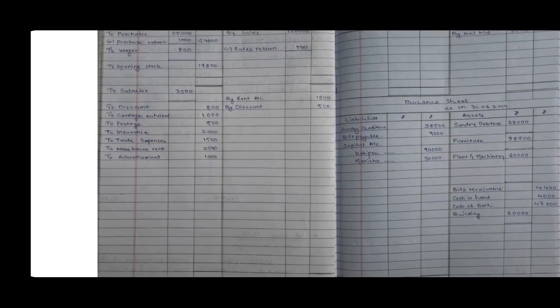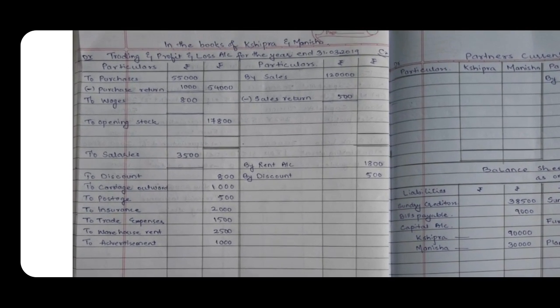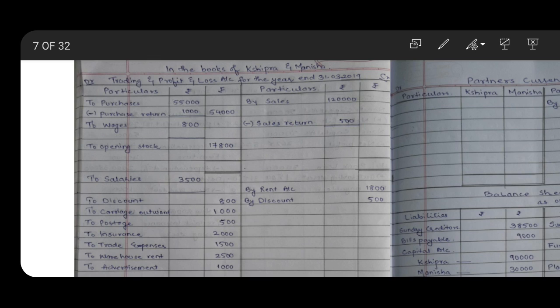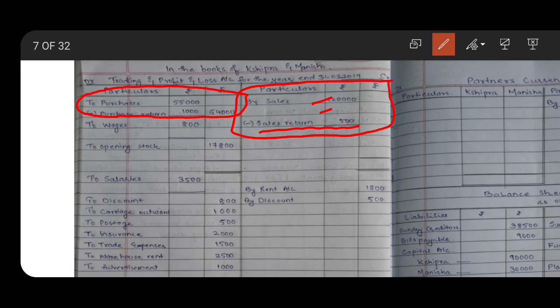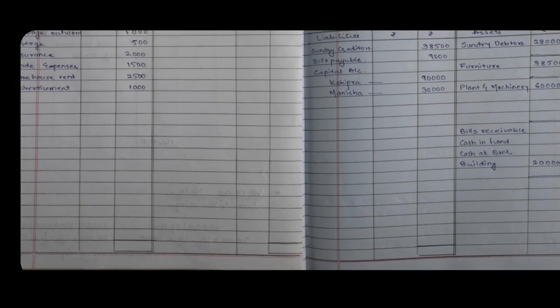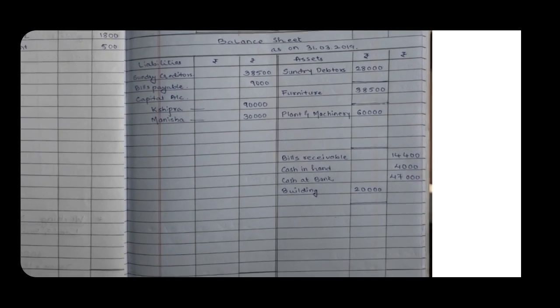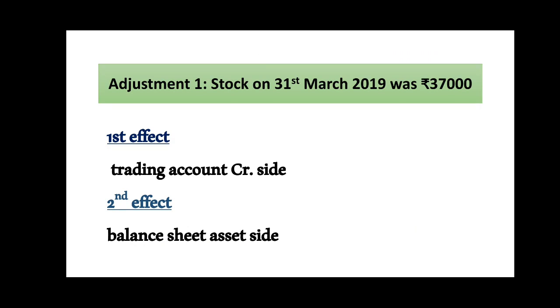So in this way we will transfer the items given in the question. See, I have deducted purchase return out of purchases and got the amount in the outer column, and the sales amount is written in the inner column, leaving a line for the adjustment. We deducted sales return; we have written sales return as 500. And the partners' current account in this way, the balance sheet in this way. Let's start with the adjustments. The first adjustment is about closing stock.